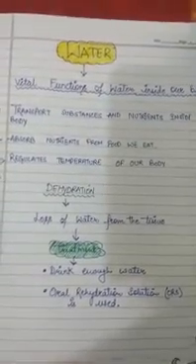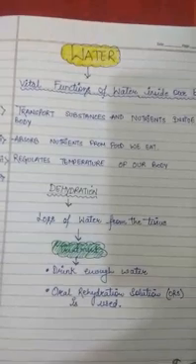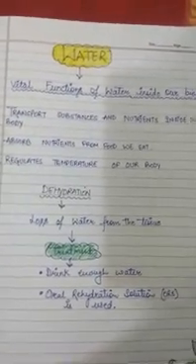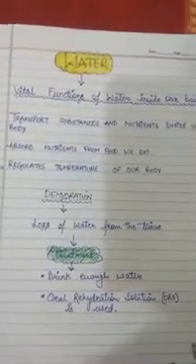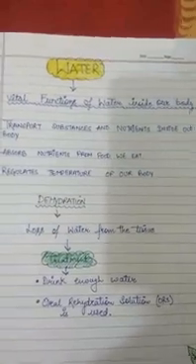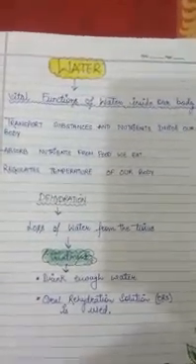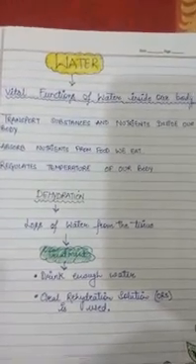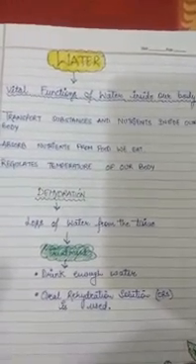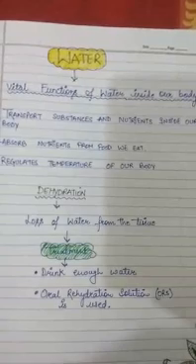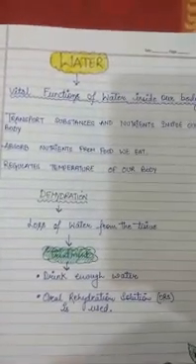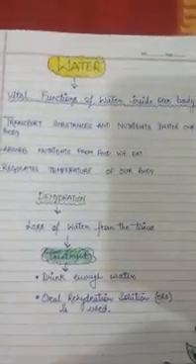It is recommended that one should drink about 6 to 8 glasses of water every day. Other sources of water include fruits, vegetables, milk, juices. Clear? And one more important treatment of dehydration is oral rehydration solution, that is ORS. ORS is also used to treat dehydration. So this is all about the components of food. Clear? Thank you.